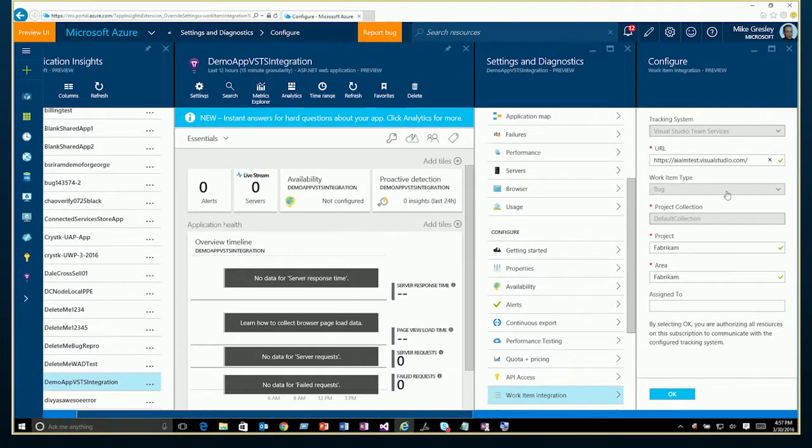We need to know what the default work item type is, the default project collection, which in VSTS is just the default collection today, but we'll expand later on. And then the actual project. We need all of those things to be able to hook things up. And that's all pretty basic information.